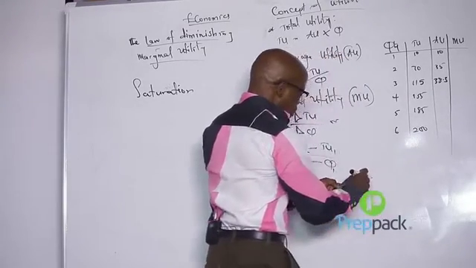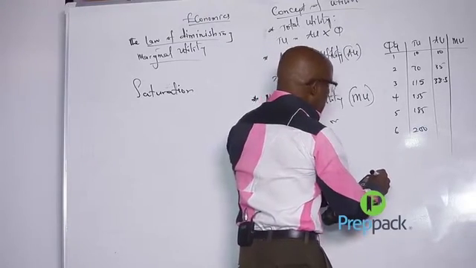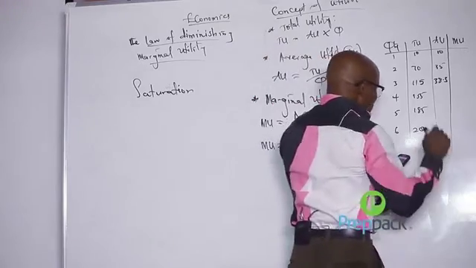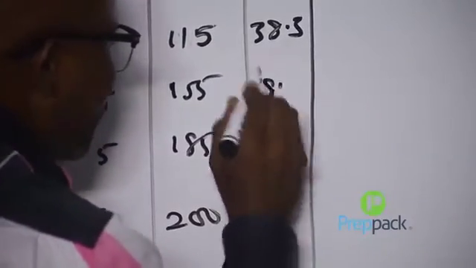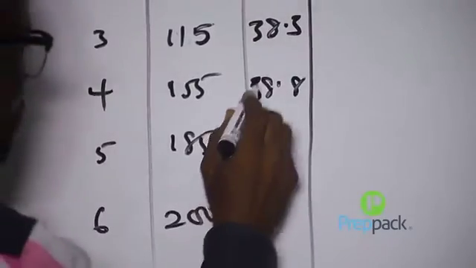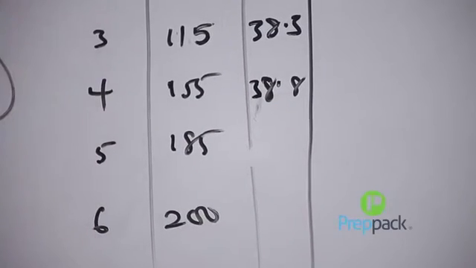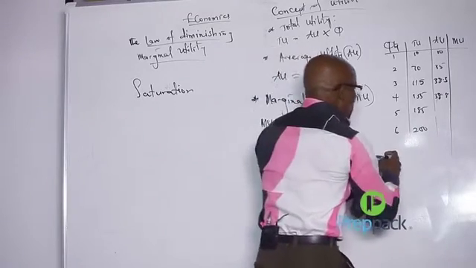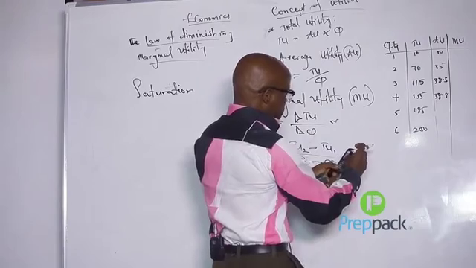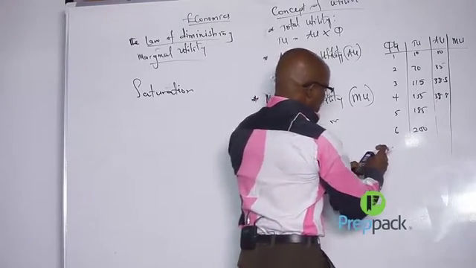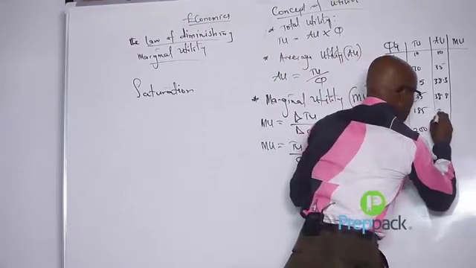155 divided by 4. There we get 38.75, which means 38.8 when approximated. Then the next one, divide 185 by 5. Divide 185 by 5, we'll get 37.